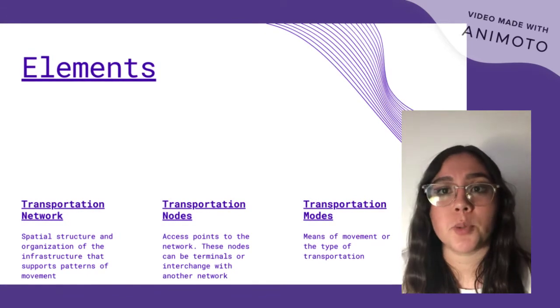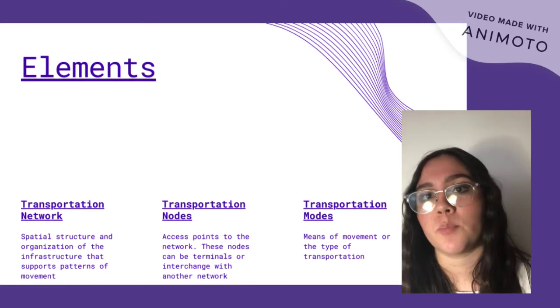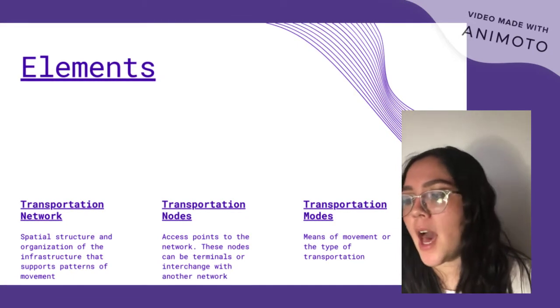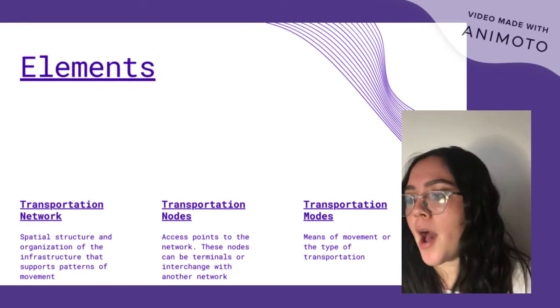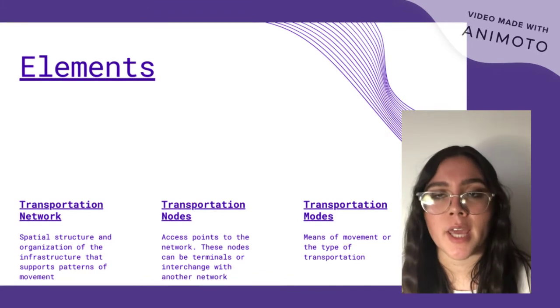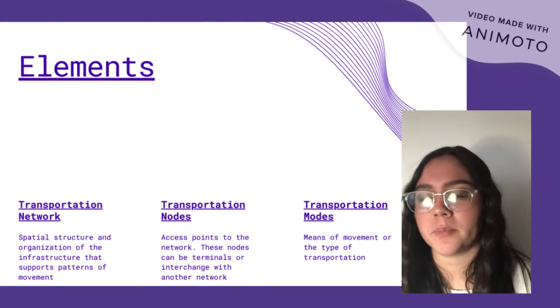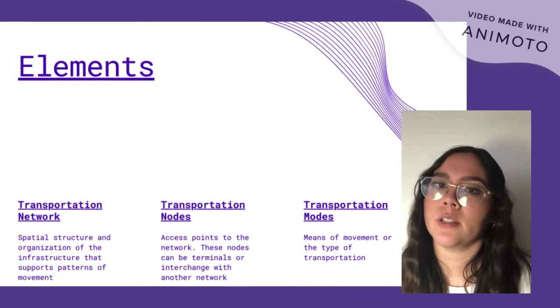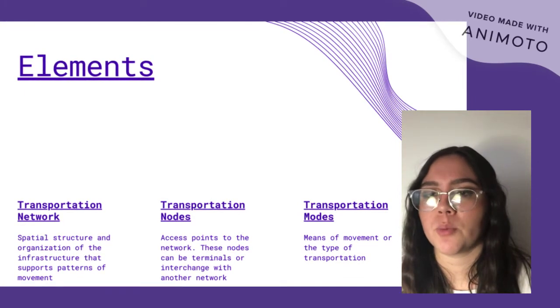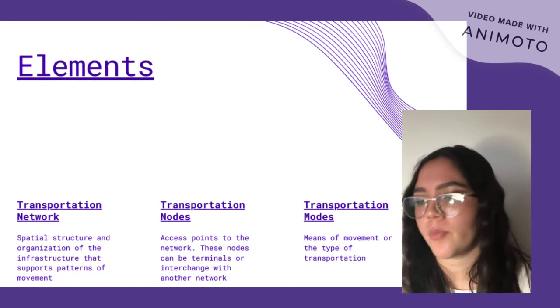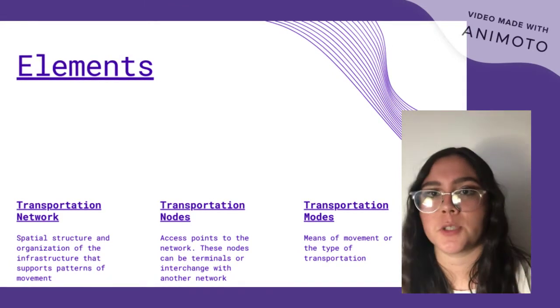Then we have a transportation node, which are the access points to the networks. A node could be a terminal where transport flow begins or ends, or interchange from one network to another. Our third element will be a transportation mode, which are the means of movement or the type of transportation.